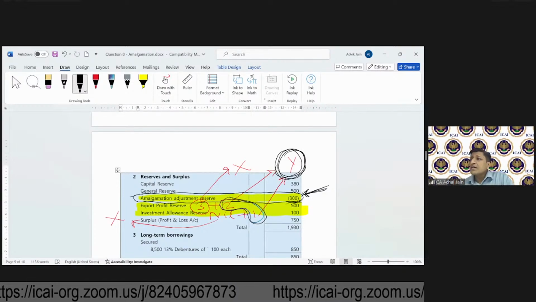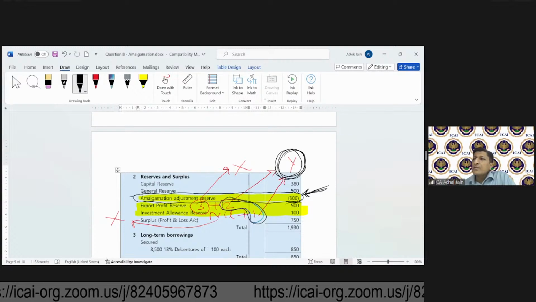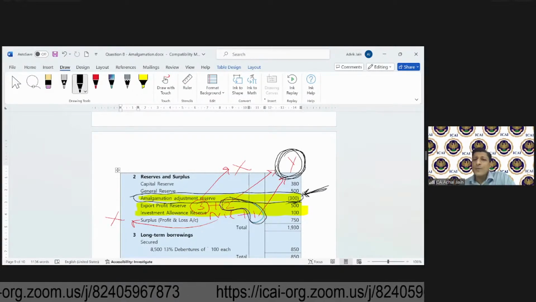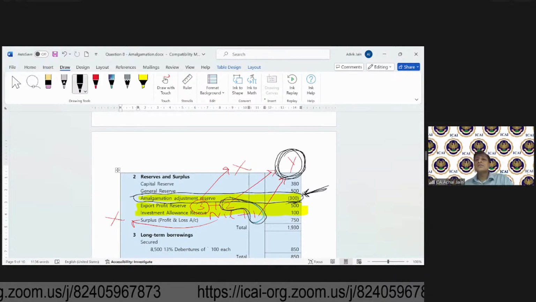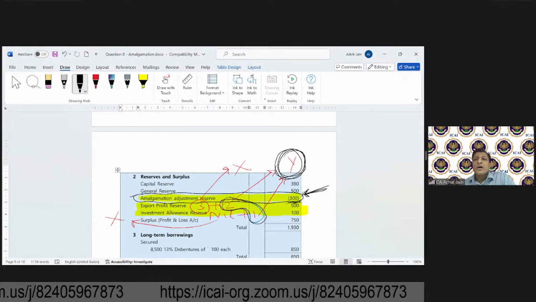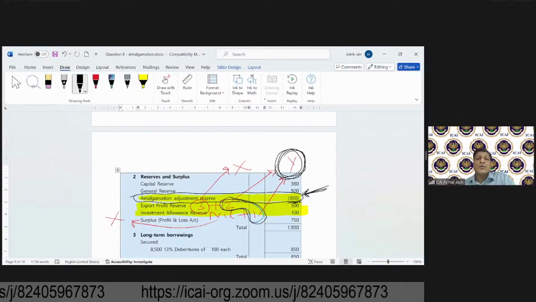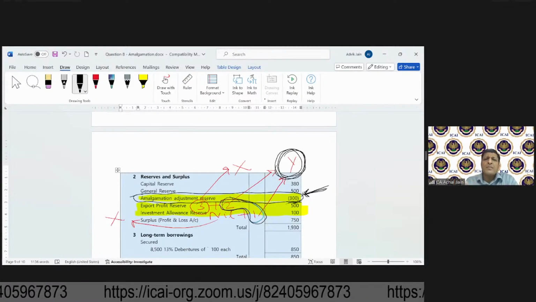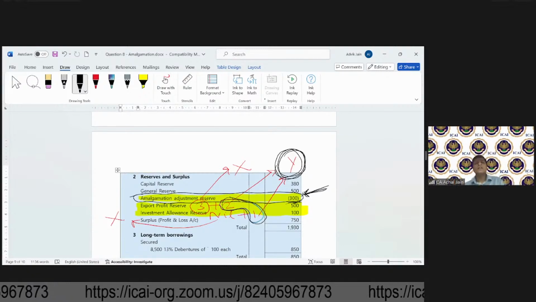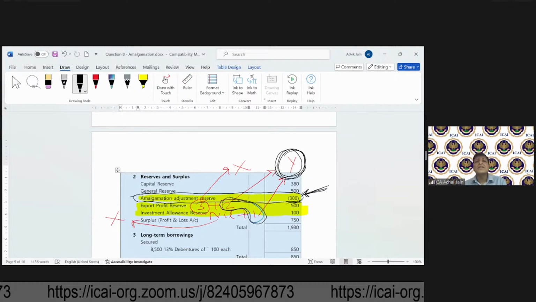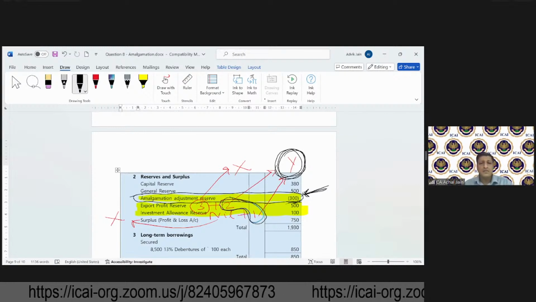Srinivasan is asking, sir, why is the amount of amalgamation adjustment reserve different under the two methods? That is because when it comes to the purchase method, statutory reserves are not required to be picked up as it is. None of the reserves will be picked up. Net impact of all the reserves will either go to goodwill or capital reserve.